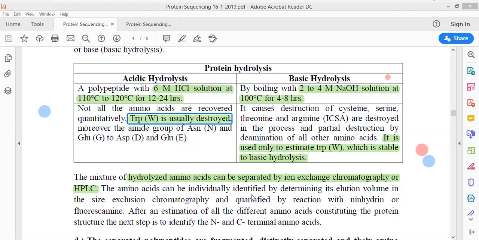For example, see, you would have heard about sickle cell anemia. In the case of sickle cell anemia, what is going to happen? There is a mutation at a single point where the glutamate gets interchanged with valine, and because of this mutation, GAG getting mutated to GUG, the entire change takes place.